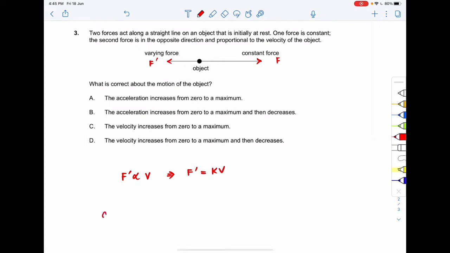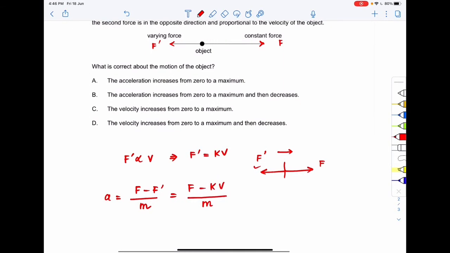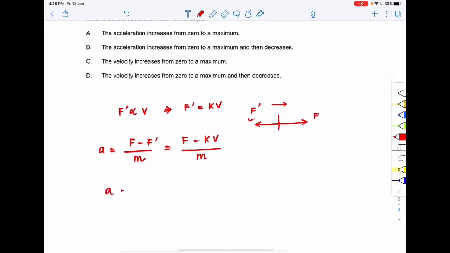Now, what will be the acceleration? The force f acts in this direction and f dash acts in the opposite direction. So what is the net force? The net force will be f minus f dash, divided by m. What is f dash? f dash is kv, divided by m. So the acceleration would be equal to f by m minus k by m times v.